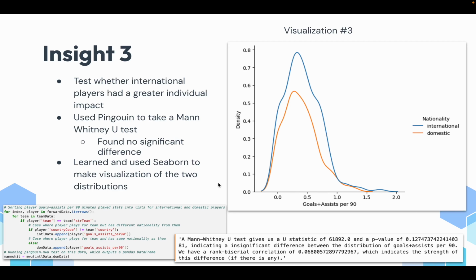So insight 3, I wanted to test whether international players had a greater individual impact than their domestic counterparts just in terms of the raw numbers. So looking at goals and assists per 90 for attackers was the best way I found to do this.